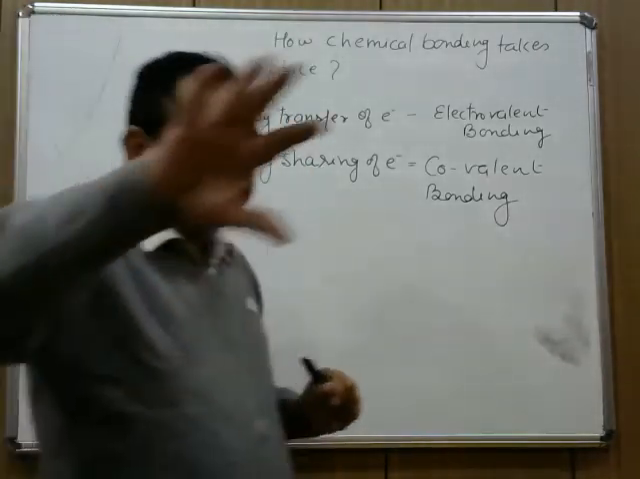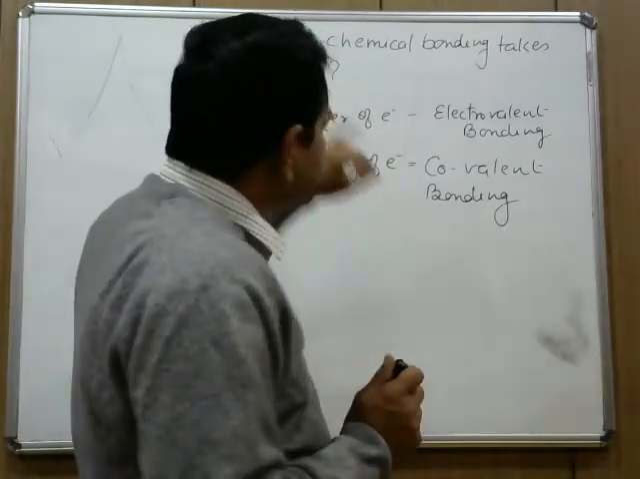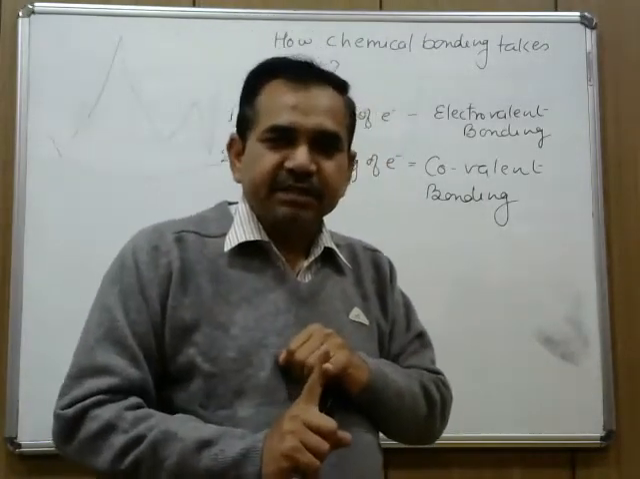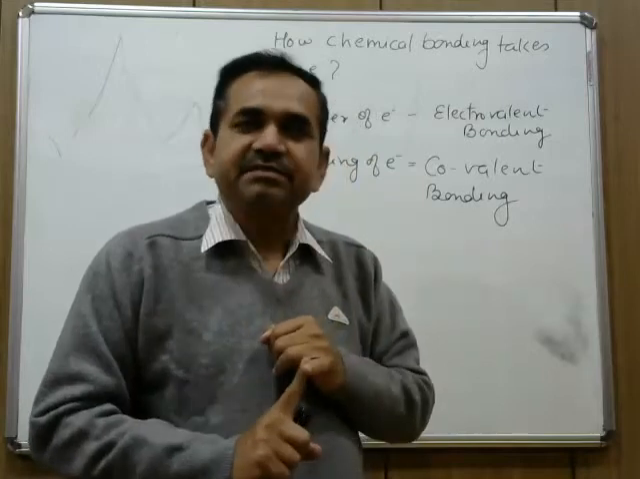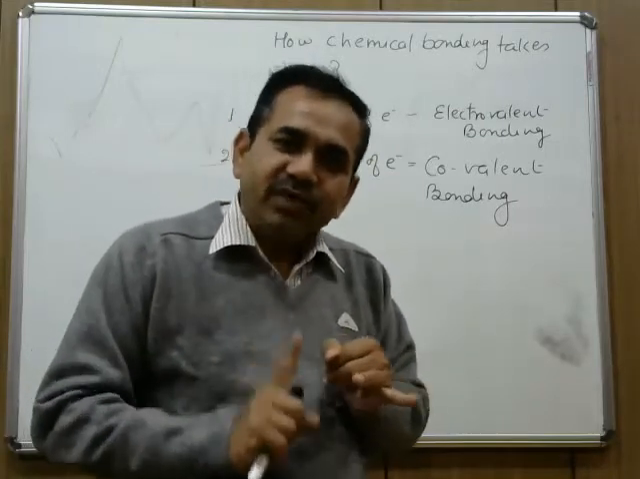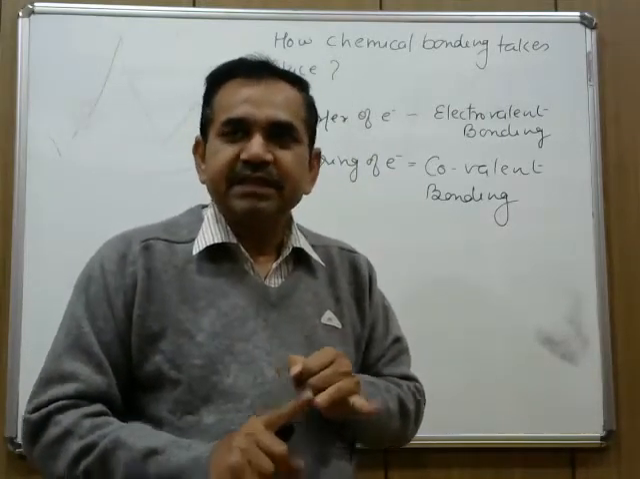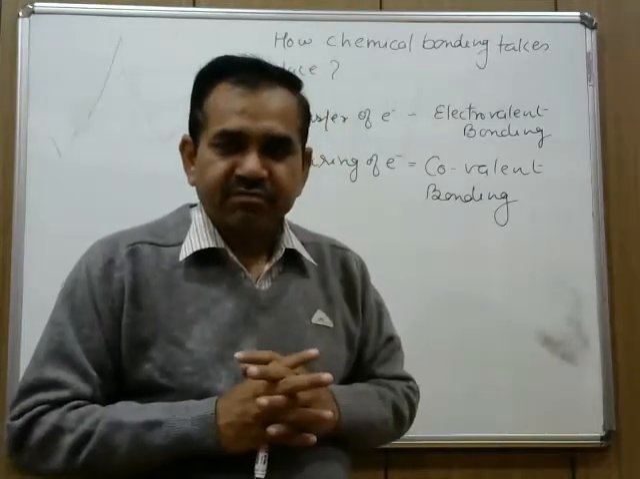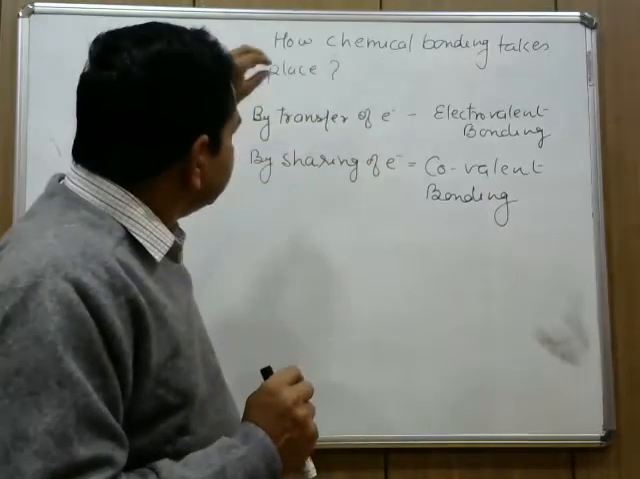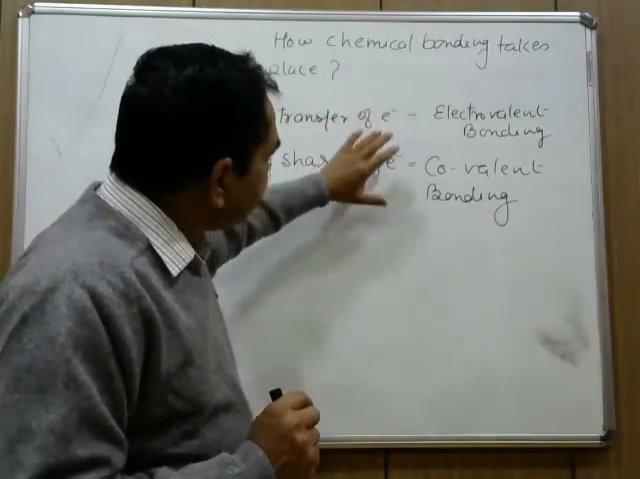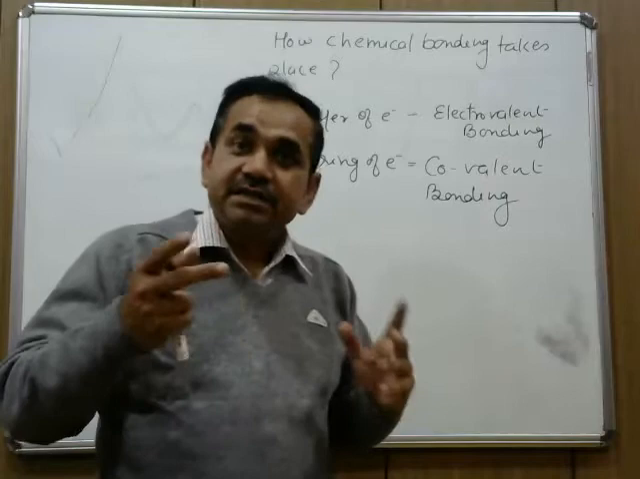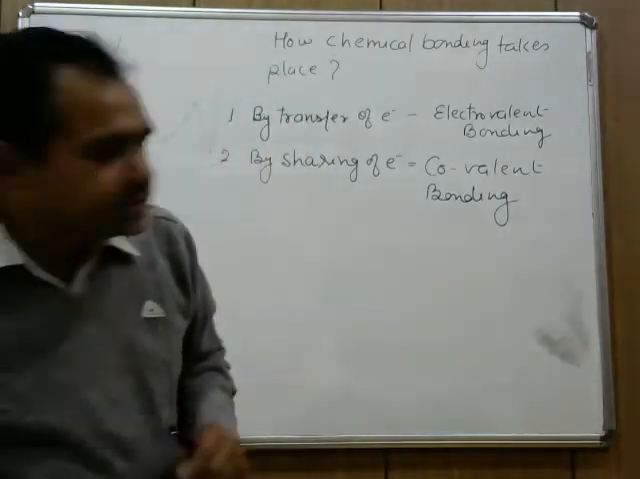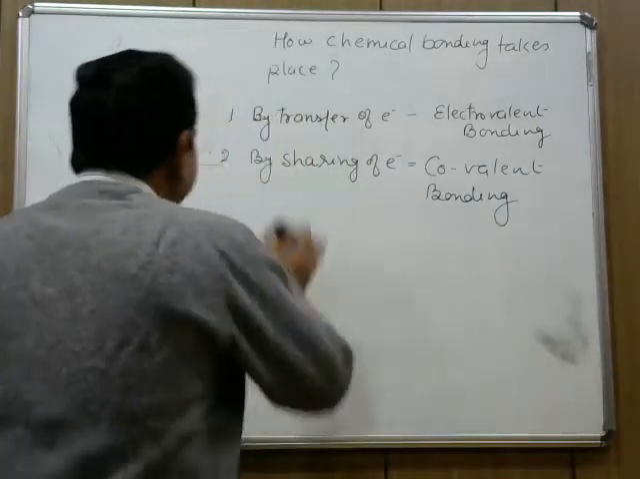So I am quite sure that with this discussion you were able to understand the meaning of a chemical bond, the meaning of chemical bonding, why chemical bonding takes place, and how chemical bonding takes place in general. Now I will take up electrovalent bonding and covalent bonding in detail. So first we will take up electrovalent bonding.